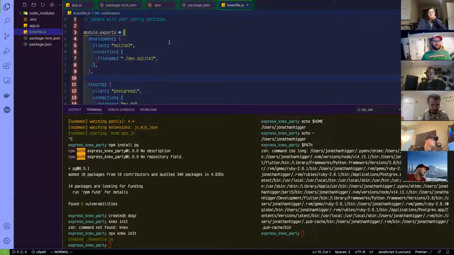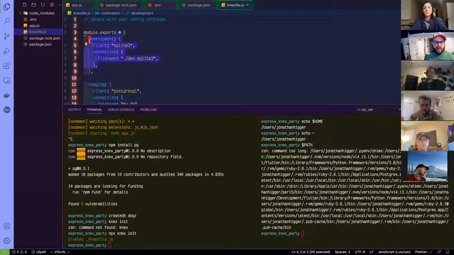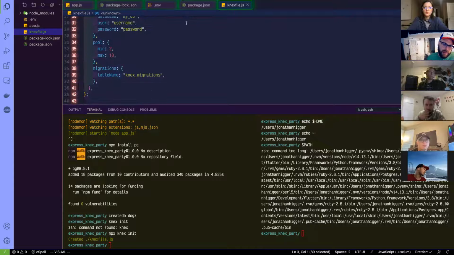Yeah, so we have development. So this is probably going to be my development database, which it looks like you probably could just do SQLite and it'll work. I'm willing to bet for you, Cho, that if you just leave this as SQLite and get rid of everything else, you'll probably be fine. I don't know. We'll have to figure that out.